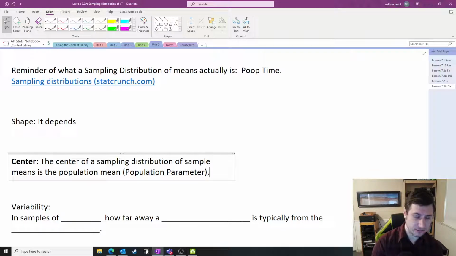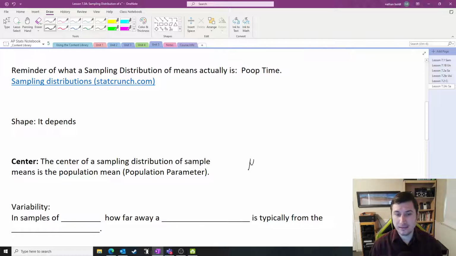The center of a sampling distribution should always be the population parameter, whether you're looking at an average or a proportion, whether you're looking at a categorical variable or a quantitative one. The way we write that, the mean of all the sample averages, is mu of x bar. The mean of all the x bars is equal to the mean of the population.